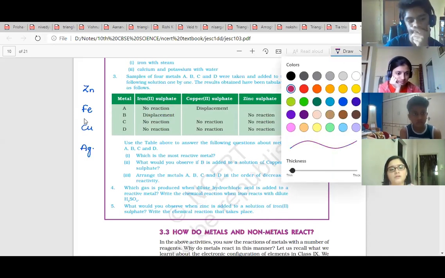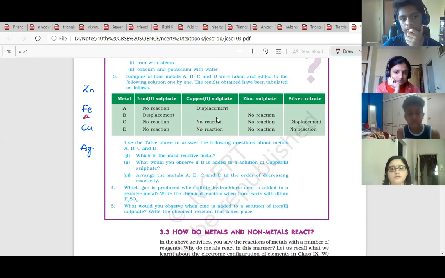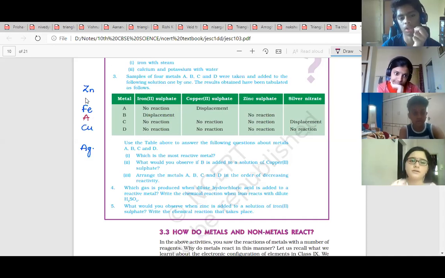So A is present in between copper and iron. Now B is able to displace iron, that means B is above iron, but it cannot displace zinc. No reaction with zinc. So where is B present? Below zinc but above iron. That is, B is present at this position.